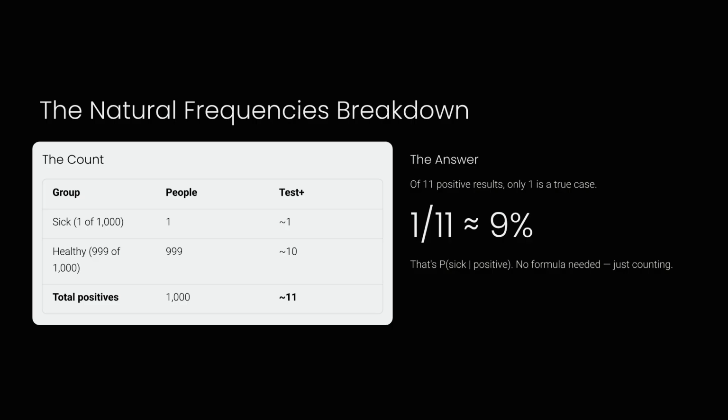Here is the breakdown. Out of 11 positive results, only one is a true case, leading to a probability of roughly 9%. We arrived here by counting, not by using a complex formula. It's simple, direct, and far more intuitive.